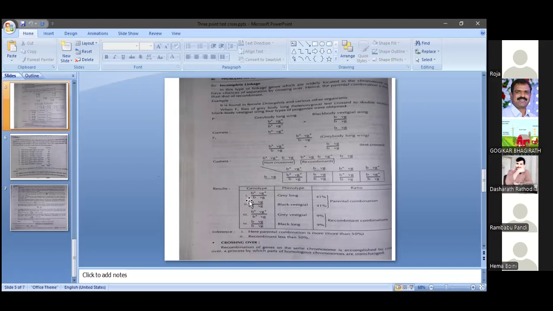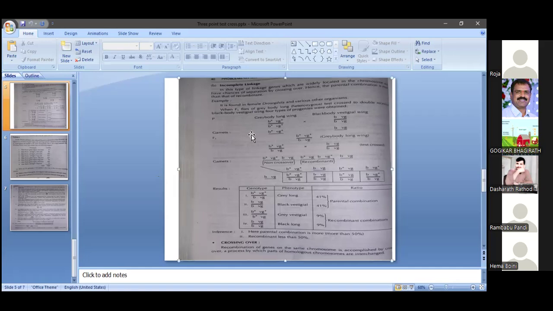The distance between the two genes we can easily find out with one formula: recombinant types divided by total progeny into 100. That means the distance between B plus and VG plus we can calculate by recombinant progeny by total progeny into 100.